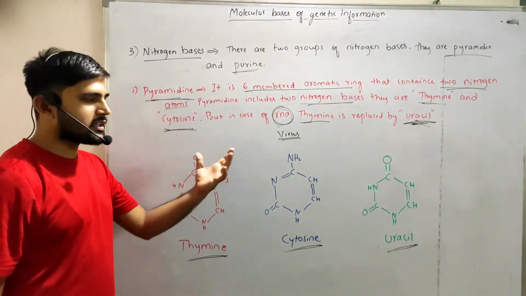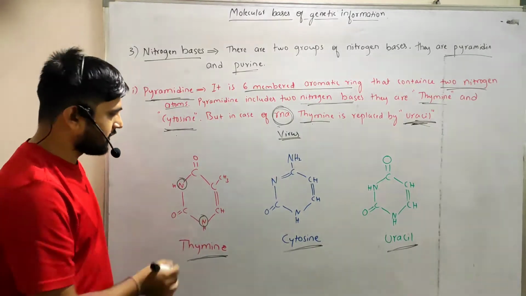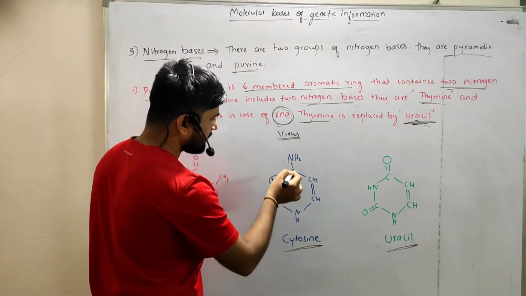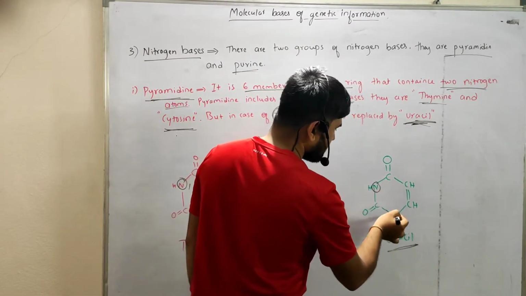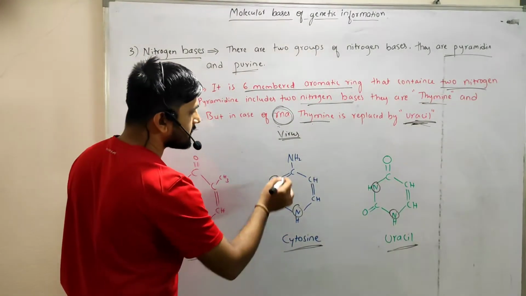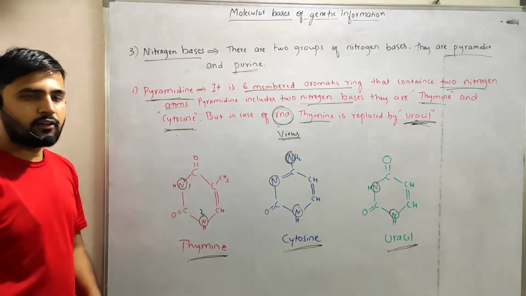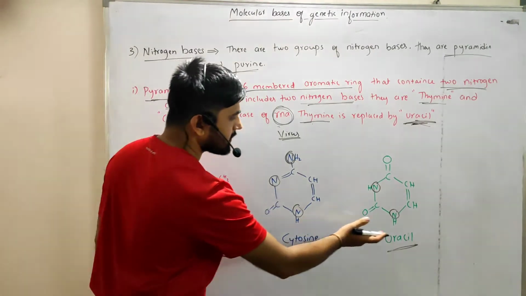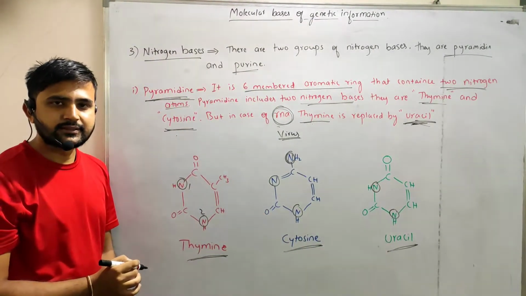These nitrogen bases have 2 nitrogen atoms in their ring: here 1, 2, and here 1, 2, and here 1, 2. But in case of cytosine they have 1 nitrogen atom on the outer side of the ring. So this is thymine, this is cytosine, and this is uracil, which are the pyrimidines.